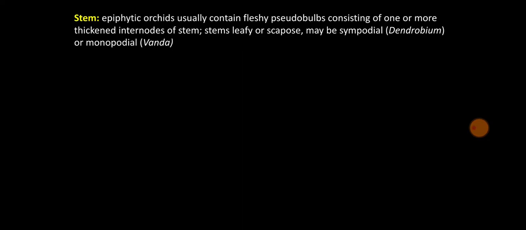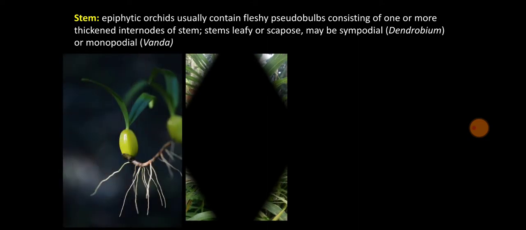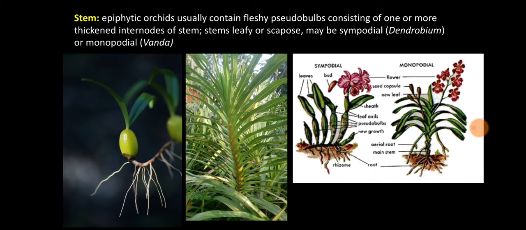Coming to the stem, epiphytic orchids usually contain fleshy pseudobulbs. These pseudobulbs are storage organs. This is a pseudobulb, this is also a pseudobulb.